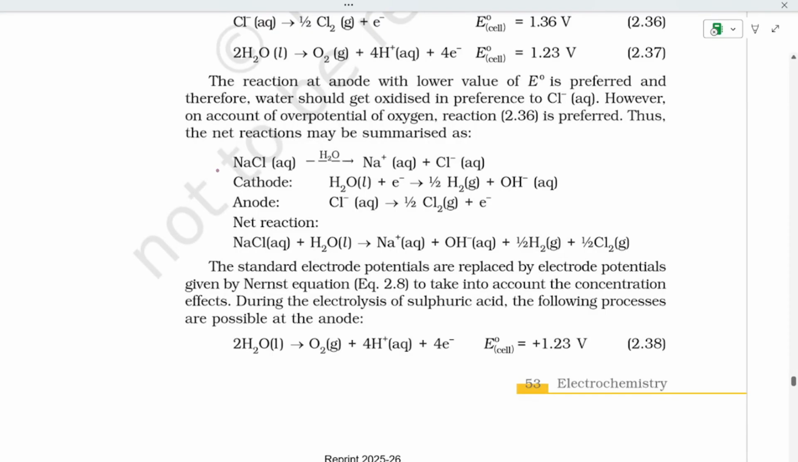Let's see NaCl, that is aqueous sodium chloride, that in water gives Na+ (aq) plus Cl-. At the cathode, H2O plus e- gives 1/2 H2 plus OH-. And see, in order to balance, we have added a half here, because the 2 and 2 can get cancelled and one hydrogen remains. At the anode, Cl- gives 1/2 Cl2 plus e-.